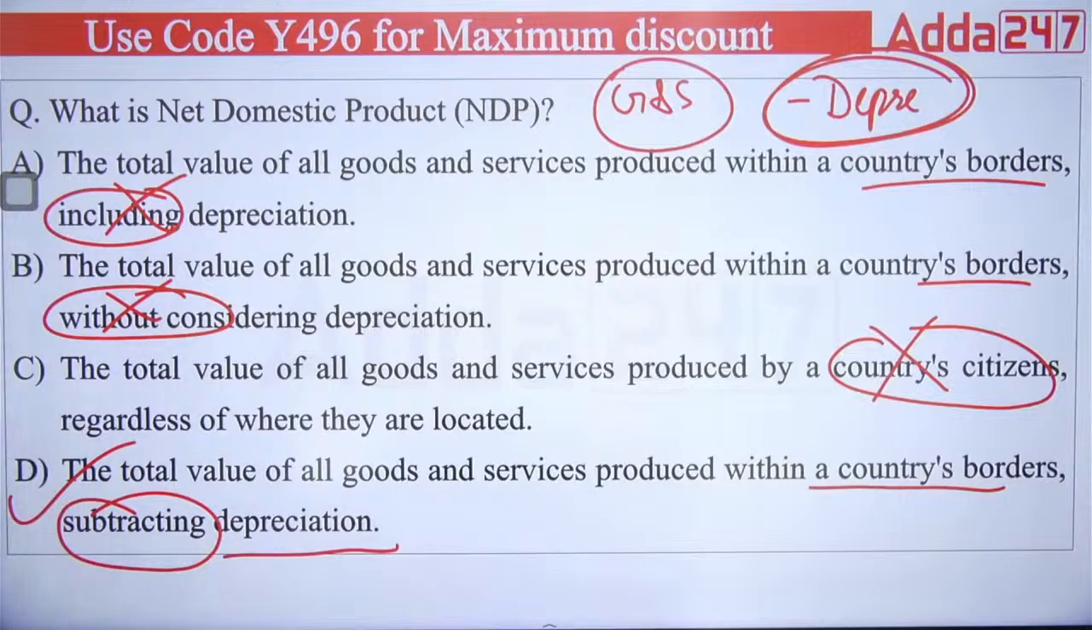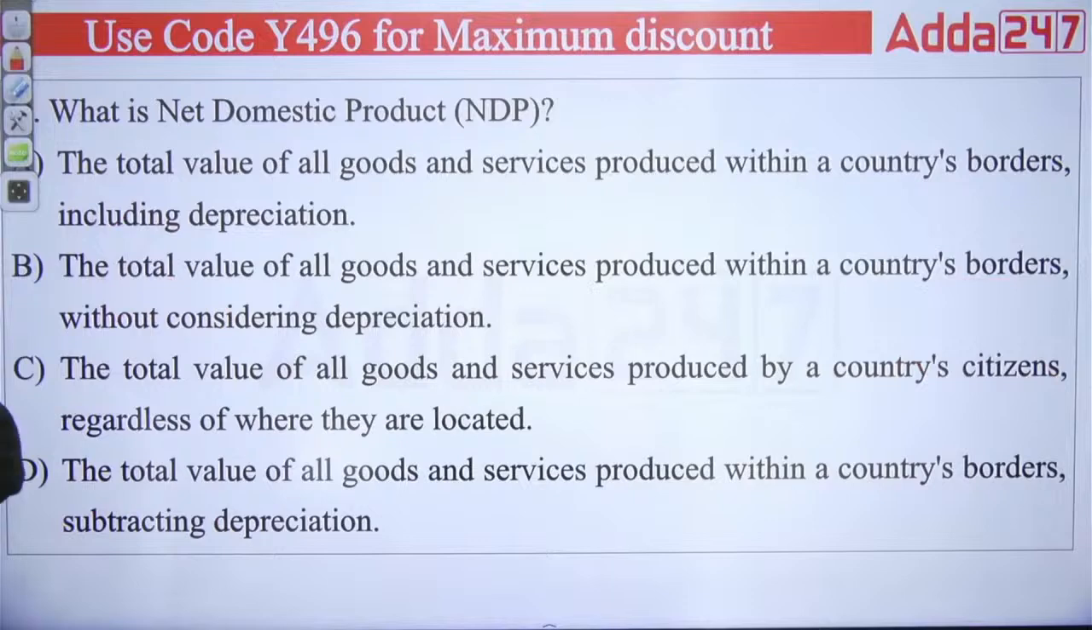So NDP is the total money value of all final goods and services that is produced within the geographical boundary of a country. Okay. And the next thing is subtracting depreciation. Clear? So the right answer will be D.